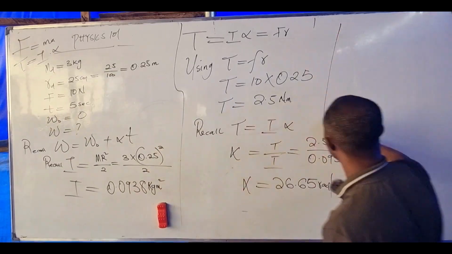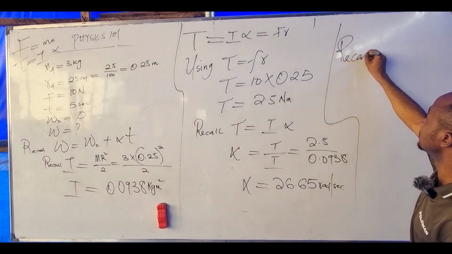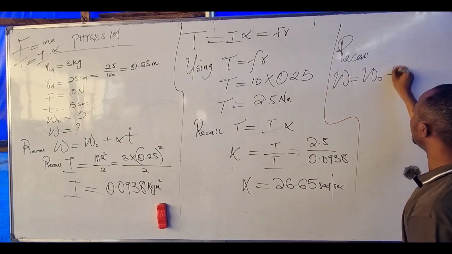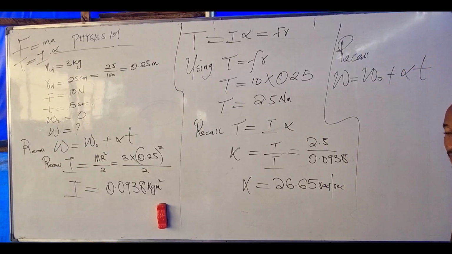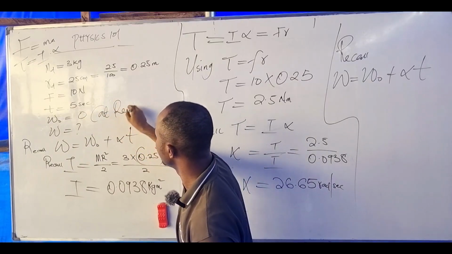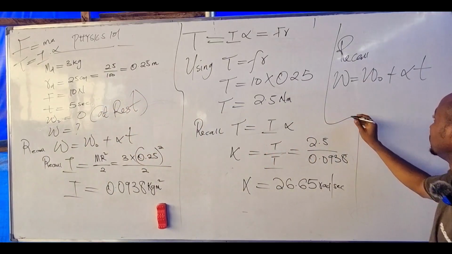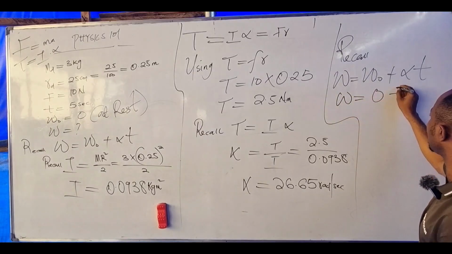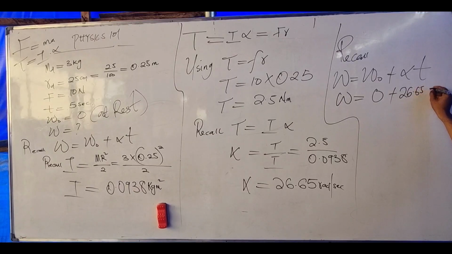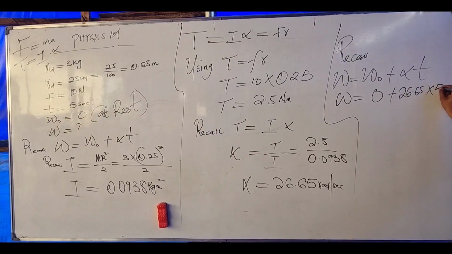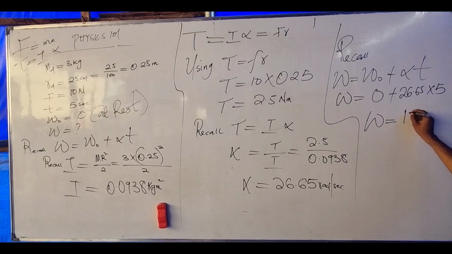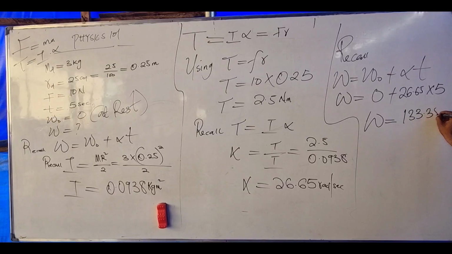Are we done with that? Then recall now that angular velocity equals initial angular velocity plus alpha t. Since the body is at rest, the initial is 0. So here becomes 0 plus the angular acceleration, 26.65, times the time, 5. Give me the value. 133.25.